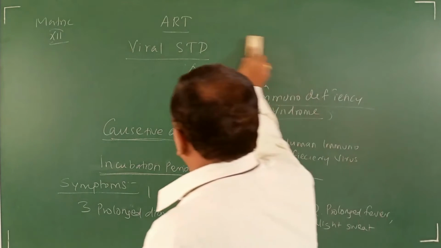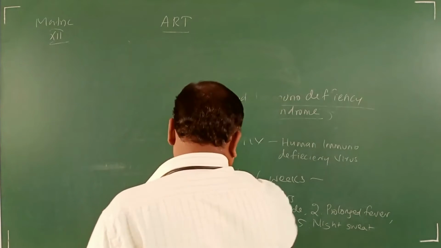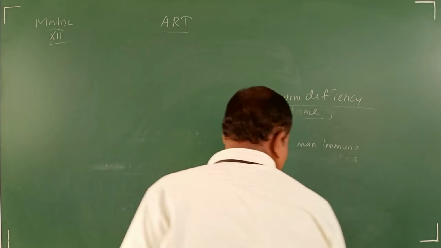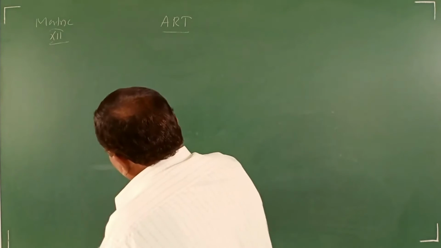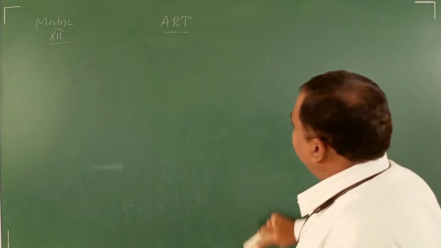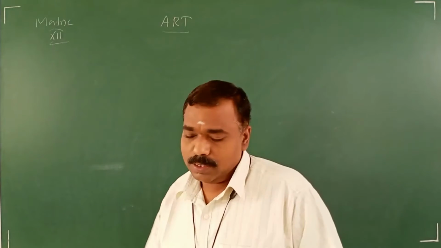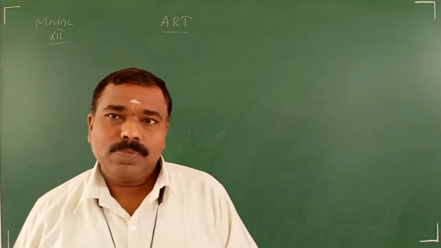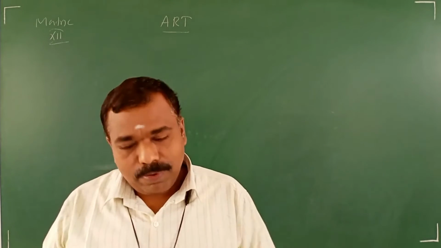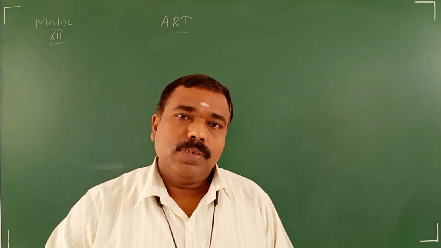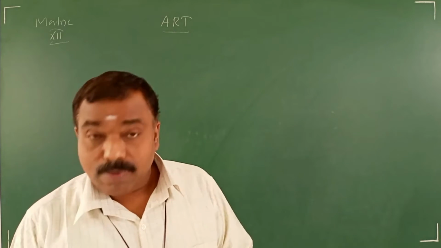ART, assisted reproductive technology. That assisted reproductive technology is an artificial one. Some part of the reproductive process occurs in the laboratory. That's why they kept the name technology. It assists, helps the couples who have infertility. IVF method we have discussed. What is the procedure of IVF? From that we will start.